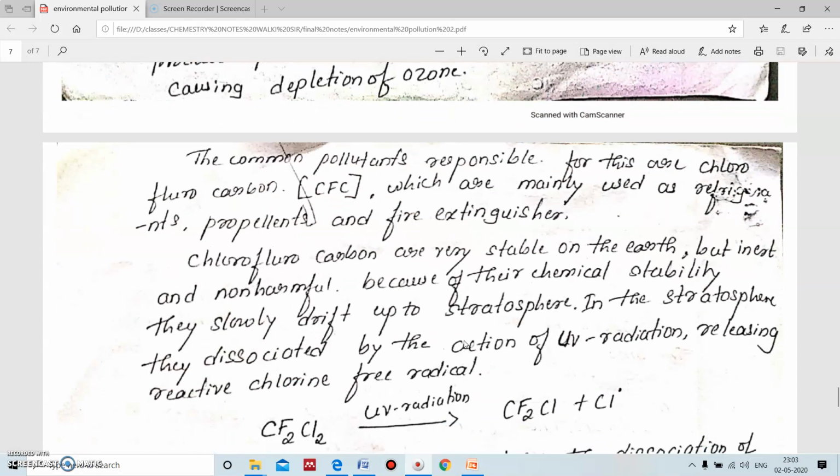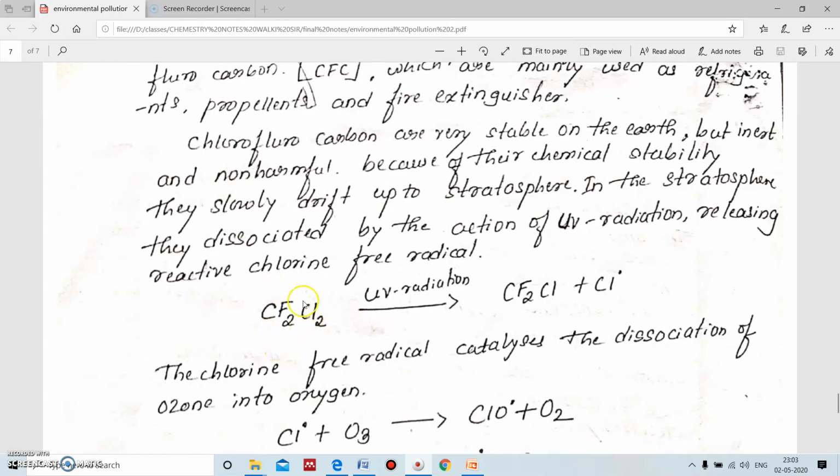Chlorofluorocarbon is very stable on earth, and it is inert and non harmful because of its chemical stability. But when it reaches the stratosphere, it will dissociate by absorbing the UV radiation. Chlorofluorocarbon absorbs the UV radiation and undergoes dissociation, and it gives the chlorine free radical.